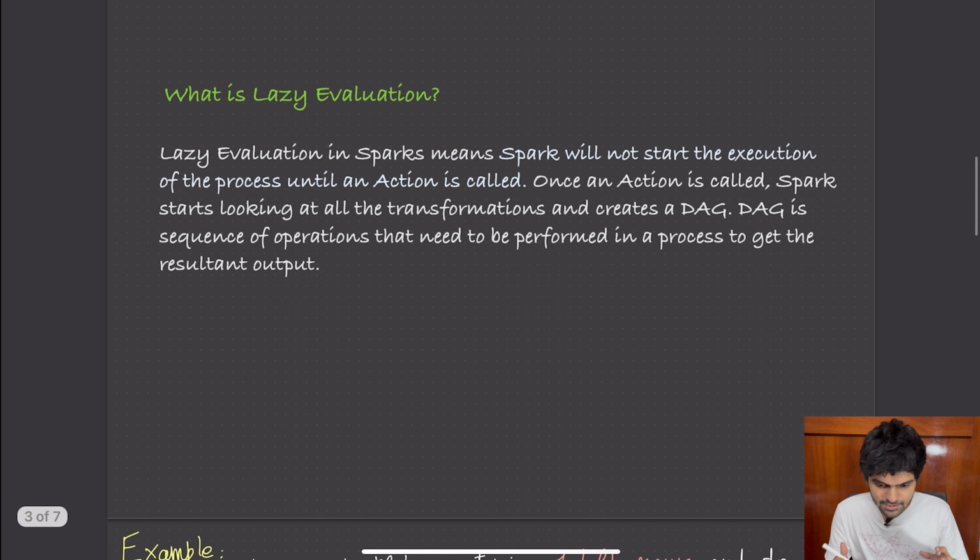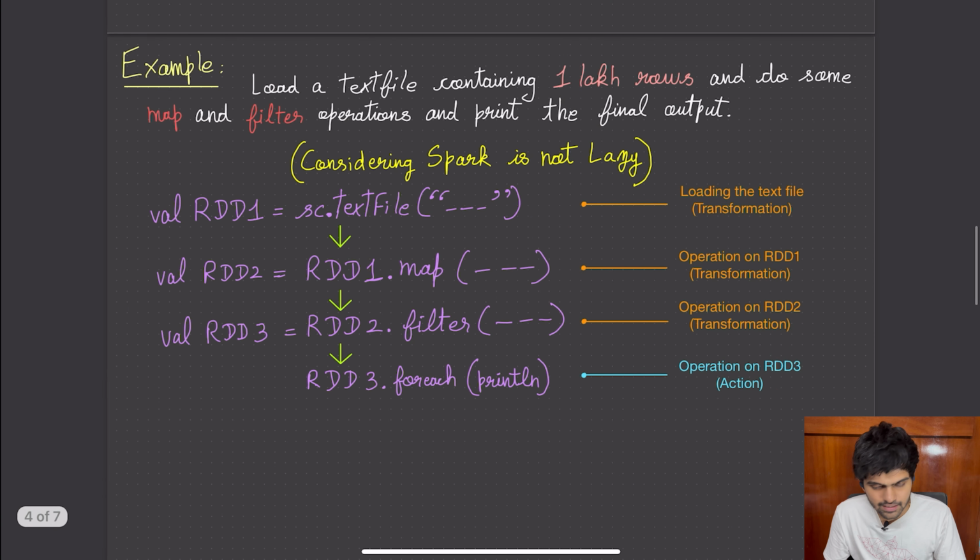Lazy evaluation is a technique where you are forcing the system not to execute anything. Meaning, when you run those transformations, you try to load the data, do a filter, do a map, nothing is going to happen. Only when you call an action, that's when all these steps get executed. Okay, let's take an example. Let's assume we have 1 lakh records and let's assume it's 1 GB.